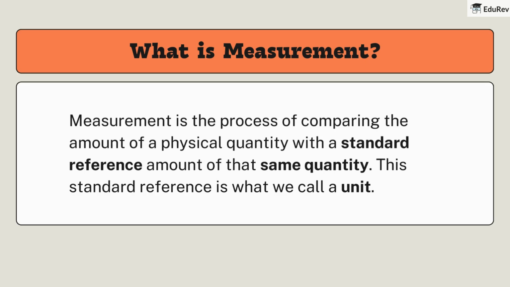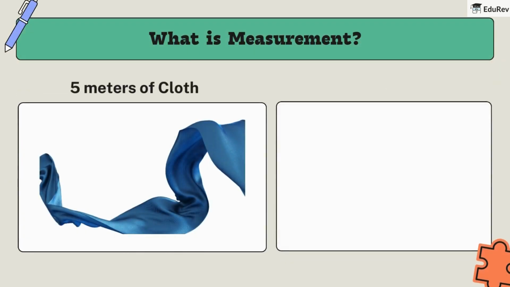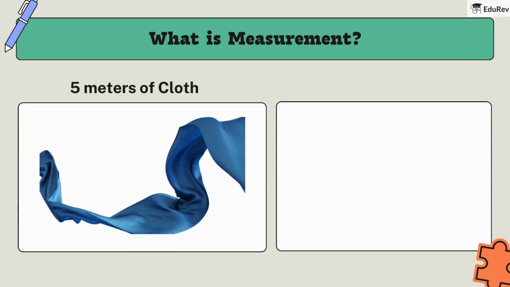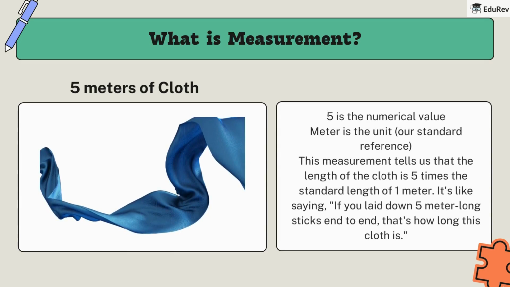Let me give you an example. When we say 5 meters of cloth, what do we mean? 5 is the numerical value. Meter is the unit, our standard reference. This measurement tells you that the length of the cloth is 5 times the standard length of 1 meter. It's like saying, if you laid down 5-meter-long sticks end to end, that's how long this cloth is. So remember, a physical quantity is always expressed as a numerical value multiplied by a unit.